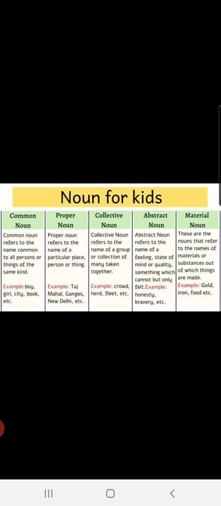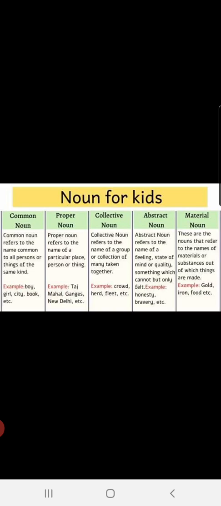This particular noun you cannot see, you cannot touch, you can only feel. State of mind or quality. Something which cannot be seen but can only be felt, children. Like honesty, bravery, courage, pride. All these are examples of abstract noun. Now come to the last type, which is material noun. These are the nouns that refer to the names of materials or substances out of which things are made.